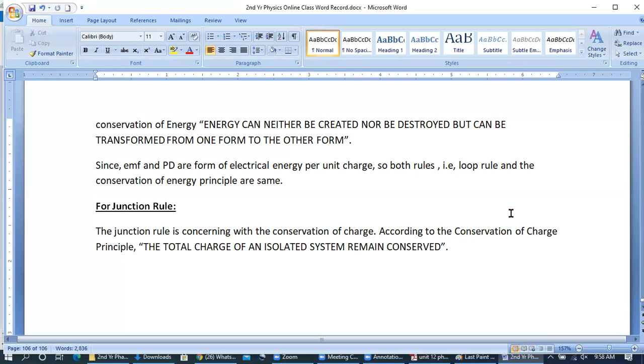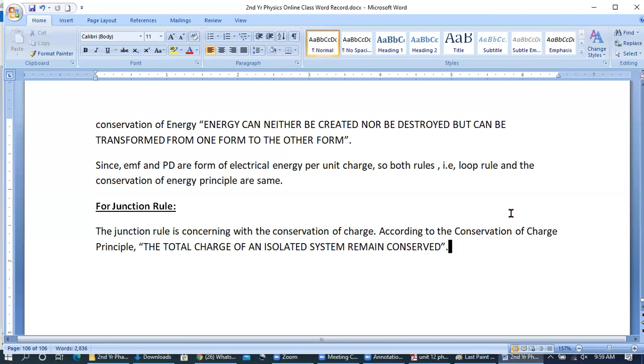Conserved means constant. There will be no change. For example, if we are having 50 positive charges in a certain isolated system, then if we are having certain processes with that isolated system, and at the end we will also be having the same thing, and that is the 50 charges, means there is no change.